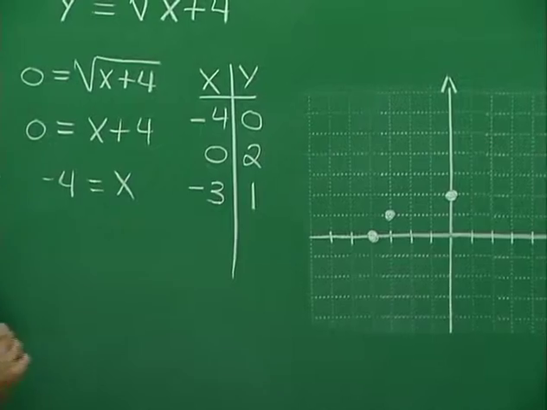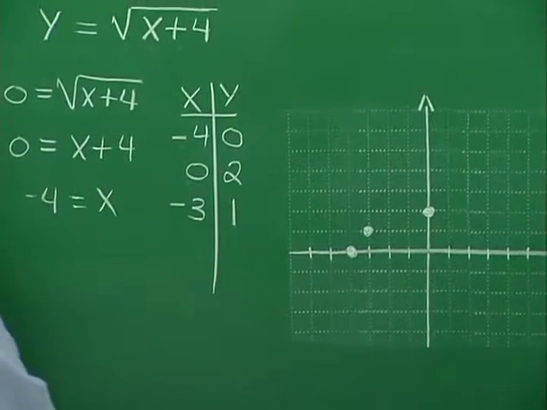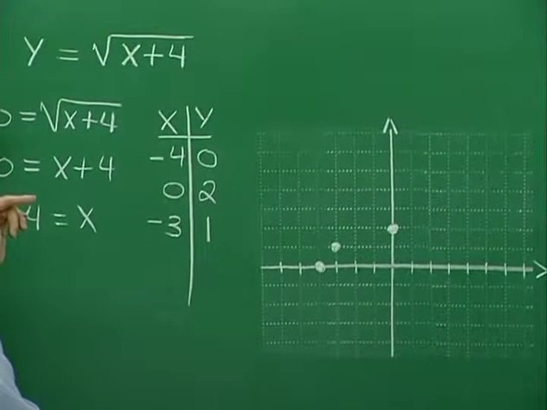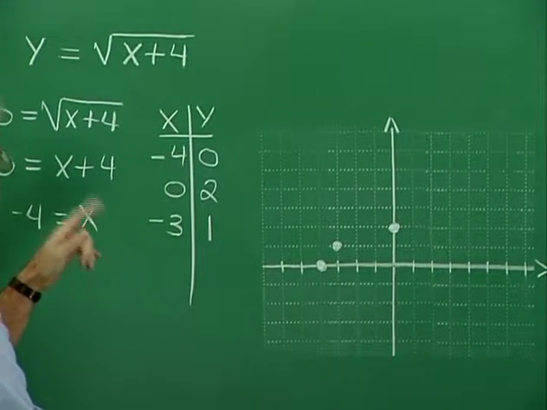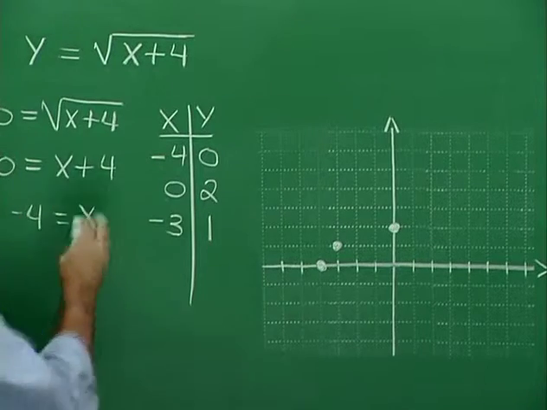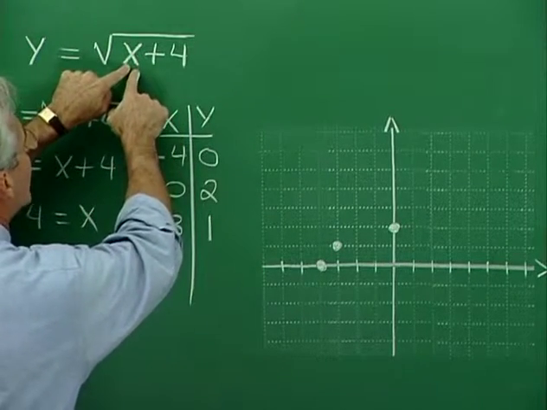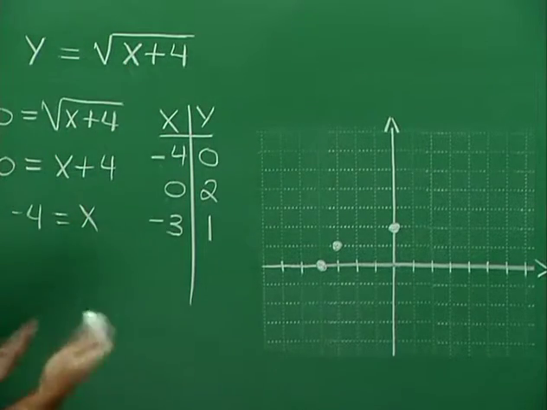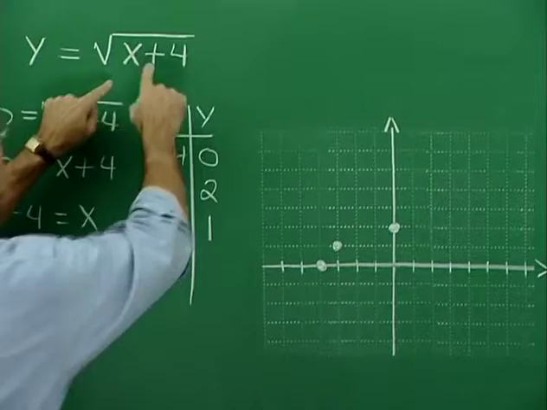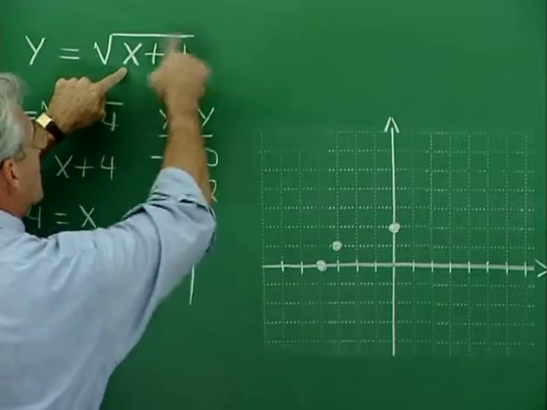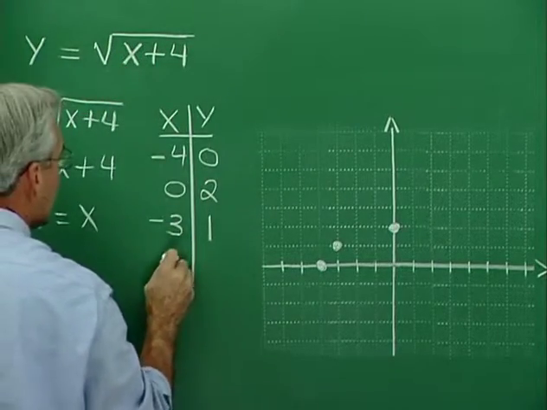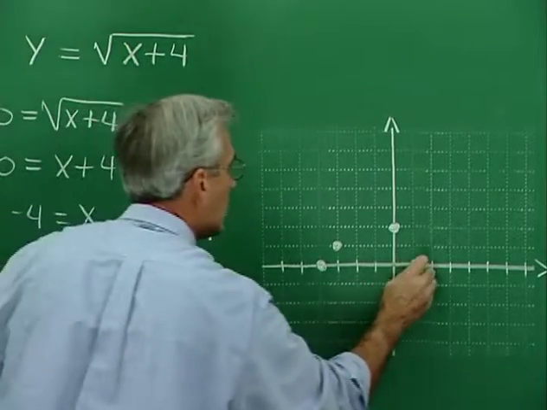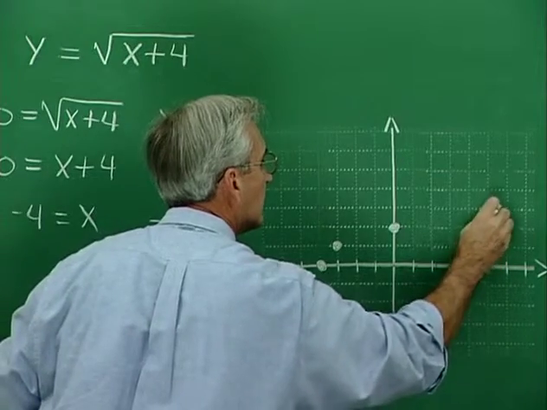Good. Now, what else? Let's see. I've taken the square root of 4. I've taken the square root of 1. Another one could be that I'm choosing 5 for x, because 5 and 4 would be 9. You see, that's the way you think through that. You want to think about values of x that will cause us to have a square in here. If x is 5, then we have 5 plus 4, 9, square root 3. So let's see, 1, 2, 3, 4, 5, 1, 2, 3.